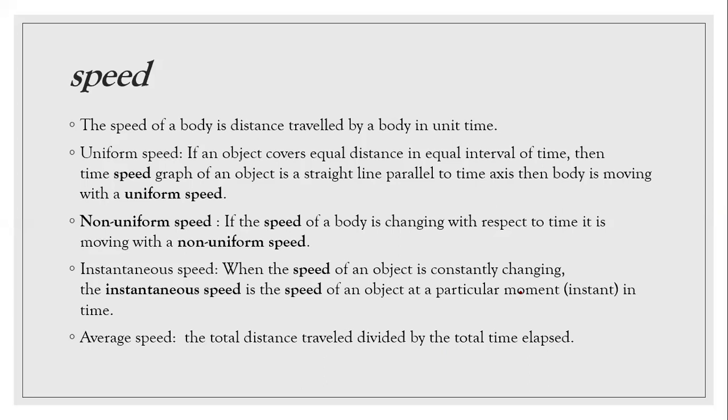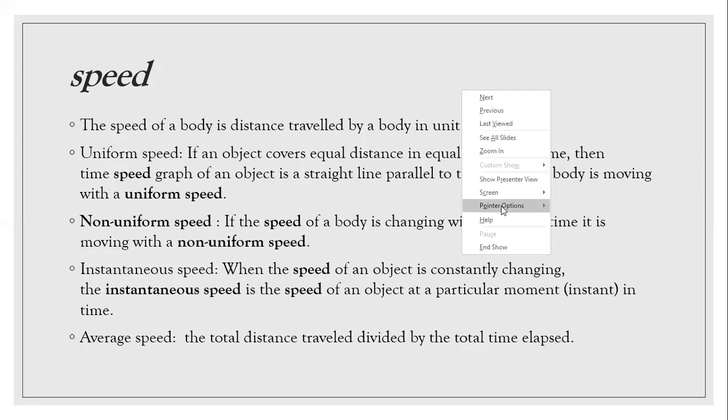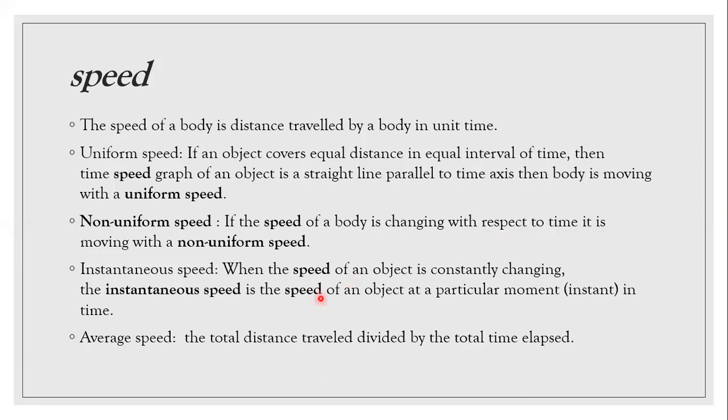Then instantaneous speed. What is instantaneous speed? The speed at a particular point of time. When the speed of an object is constantly changing, as I have given you the example of the road of Ghaziabad.